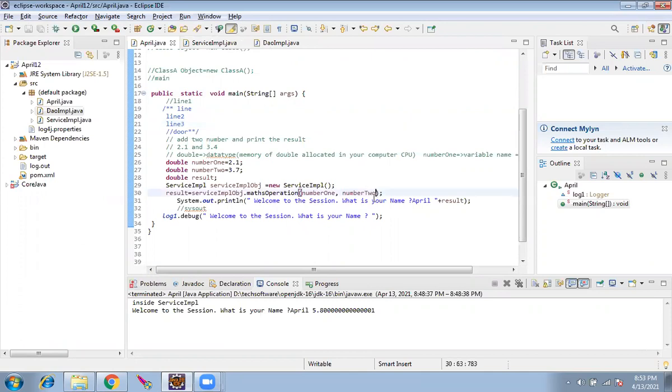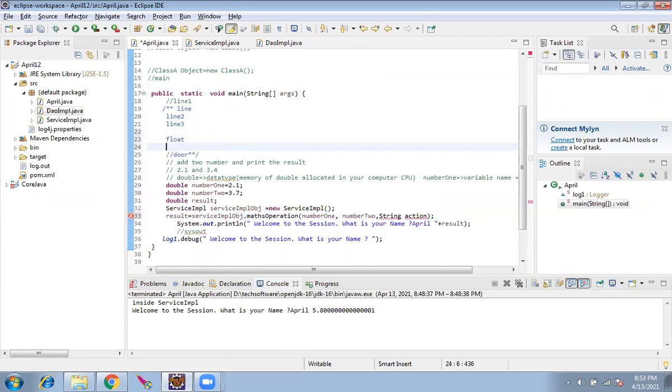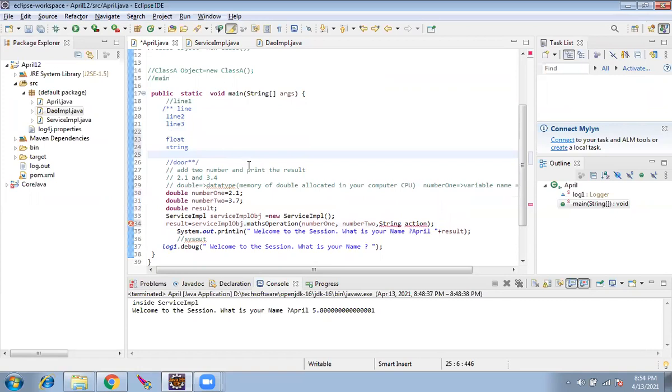Now I will add one more variable here as a string variable. The data type is String. So what all the data types have we seen so far? We saw float, double, and now String. I'm passing the String as action. So we are getting an error. What might be the error? Any guess? Why is it throwing an error?